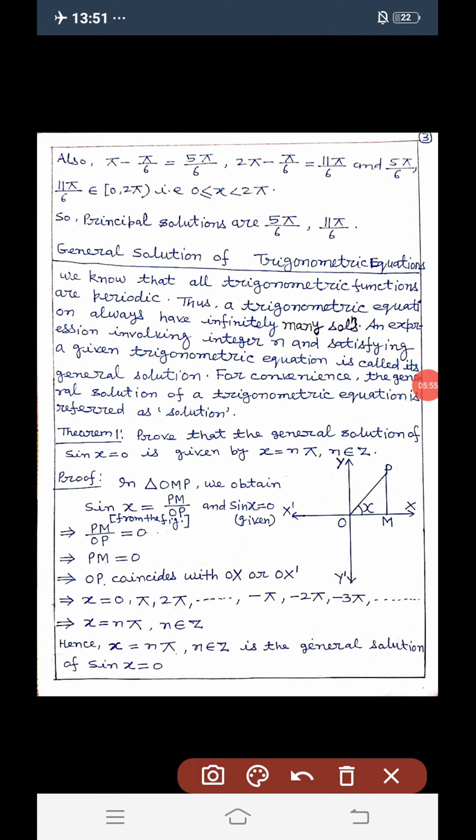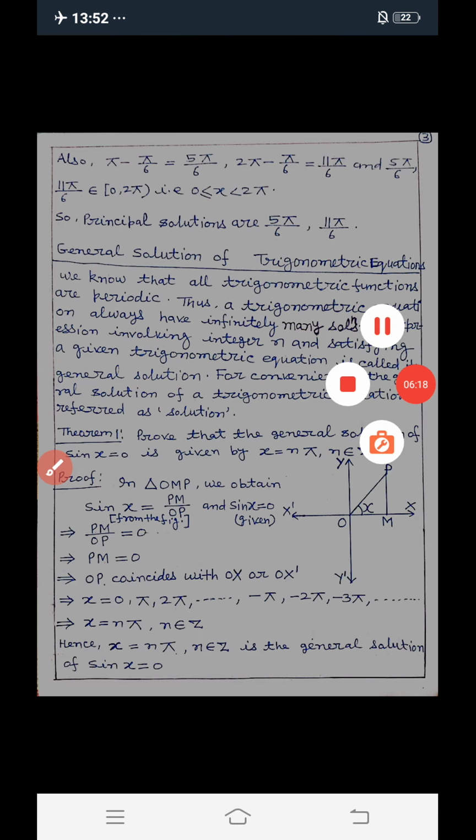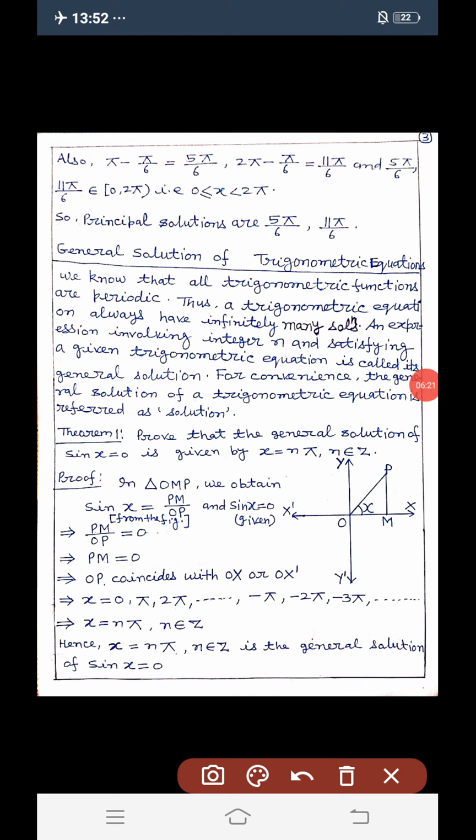Also pi minus pi by 6 is equal to 5 pi by 6, and 2 pi minus pi by 6 equals 11 pi by 6. 5 pi by 6 and 11 pi by 6 belong to the right open interval 0 to 2 pi, that is 0 less than or equal to x less than 2 pi. So principal solutions are 5 pi by 6 and 11 pi by 6.